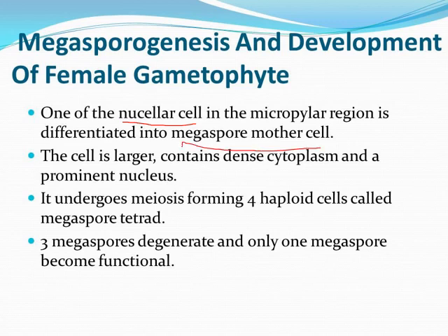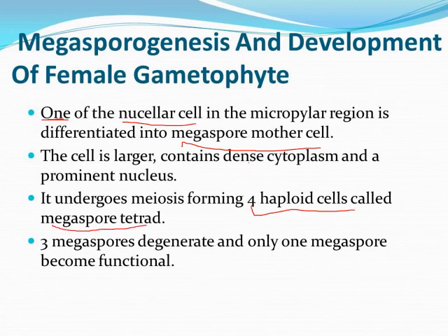There we learned that each and every cell of the sporogenous tissue is capable of differentiating into microspore mother cells, but here it is different. Only one, remember, only one nucellar cell will convert into a megaspore mother cell. This megaspore mother cell will become somewhat larger in size and contain dense cytoplasm, and the nucleus will become prominent. Now it will undergo meiosis and form 4 haploid cells, which is called a megaspore tetrad.